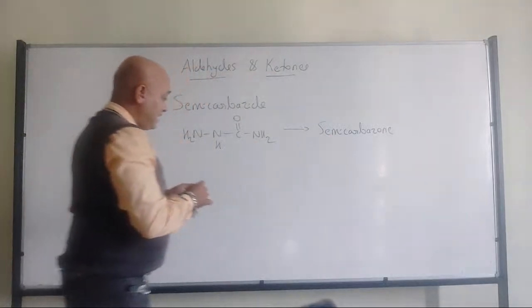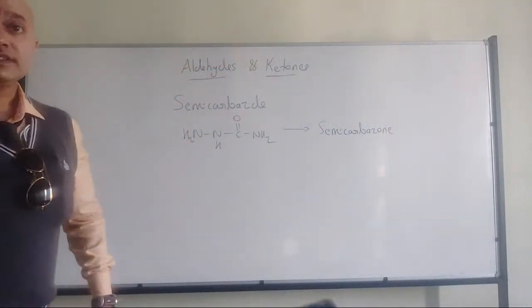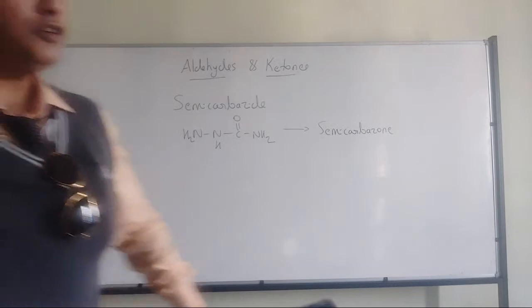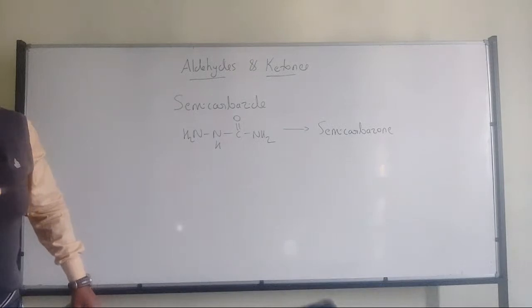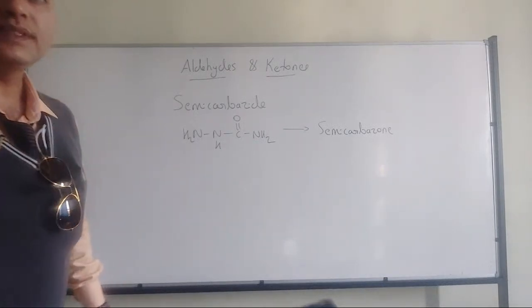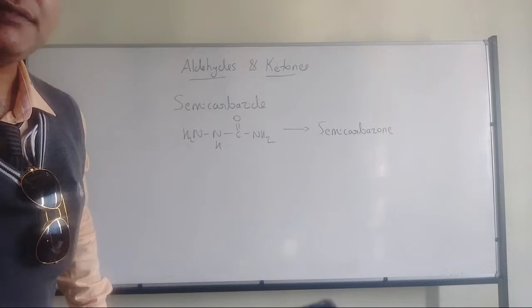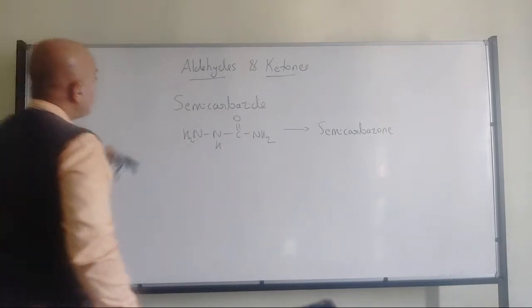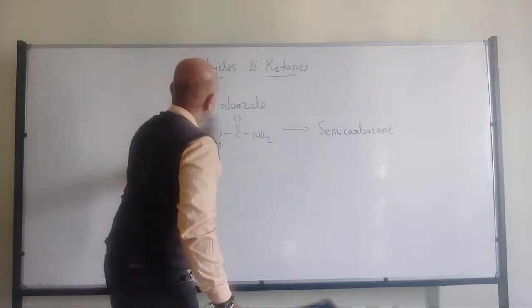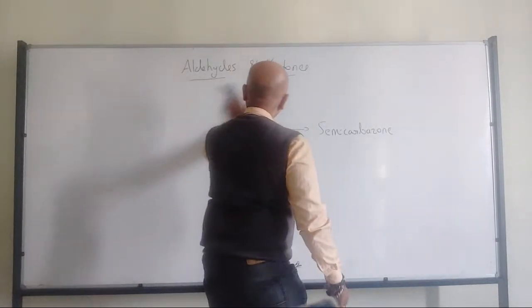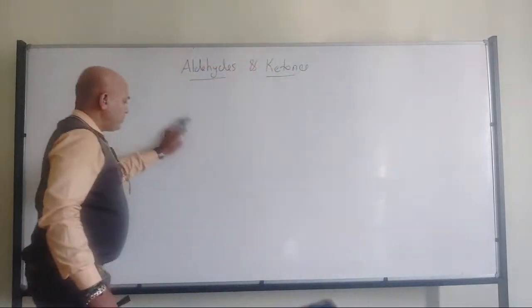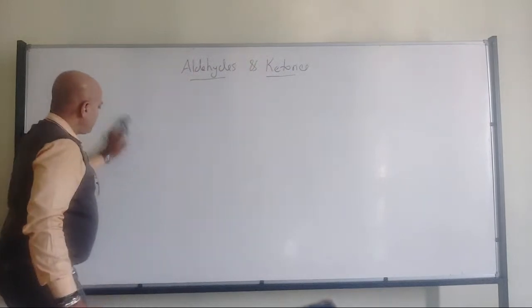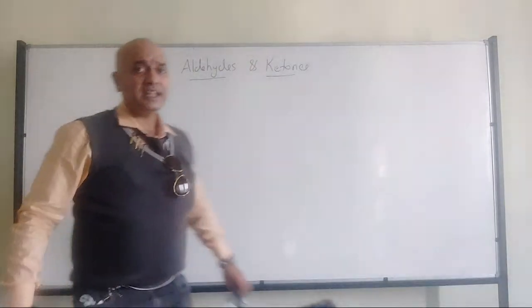So semicarbazide is going to react with aldehydes and ketones to form the semicarbazone derivatives. Fine. So that's what we have discussed in the last class with respect to reaction with ammonia and its derivatives. In that you should remember the oximes, then you should remember the hydrazone derivatives. All these things try to remember.